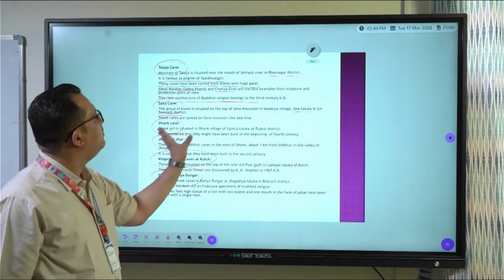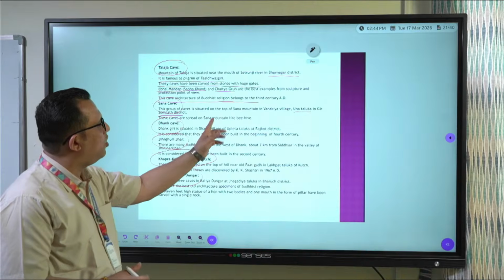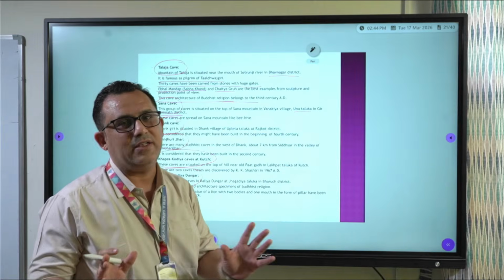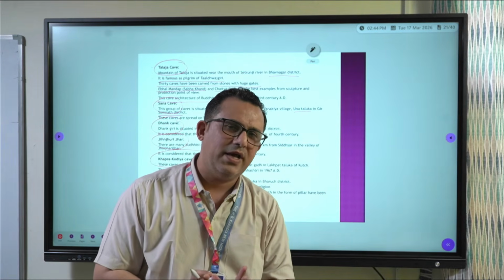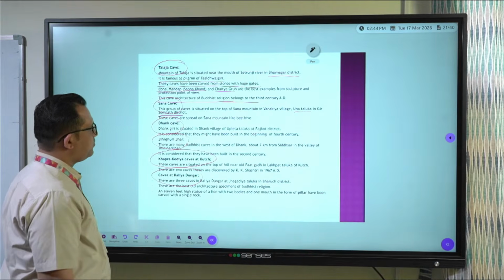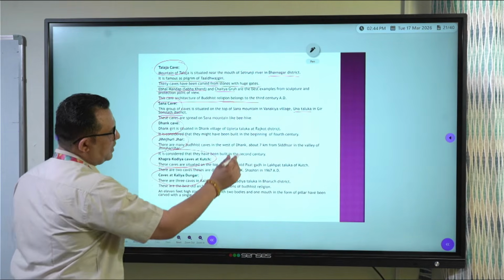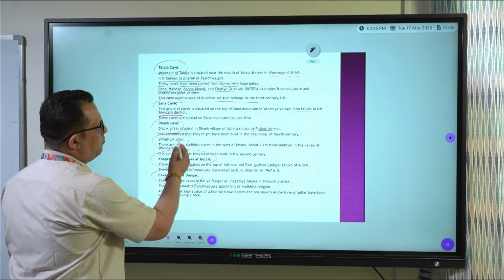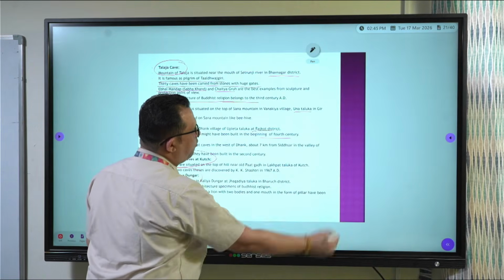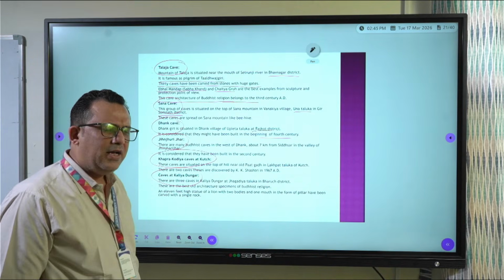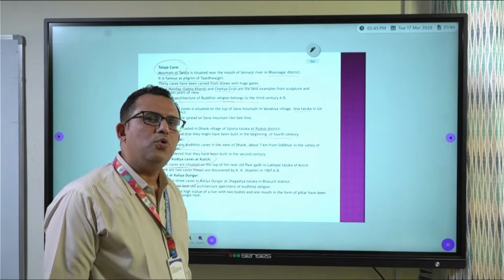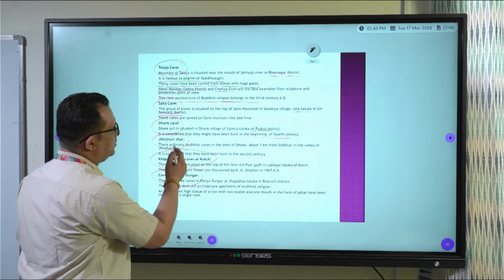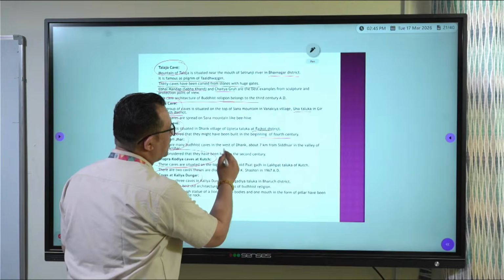Now, what is the peculiarity about Sana cave? That they look like a beehive. Caves are spread on Sana mountain like a beehive. From a far off distant place, you will find that some beehive sort of thing is there, but these are the caves. Then Dang Cave. Dang Cave is again in Rajkot. That means again Saurashtra. And this might have been built around the beginning of the 4th century. What I told you, you can simply write that these caves were constructed between the 1st to 4th century. And Jinjuri Jar, these are the Buddhist caves, and they are in the west of Dhang.